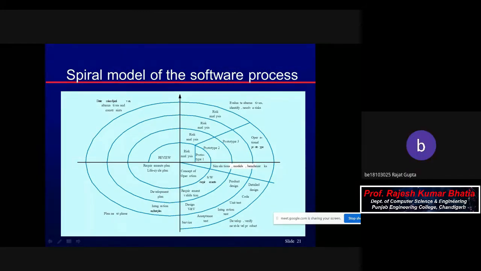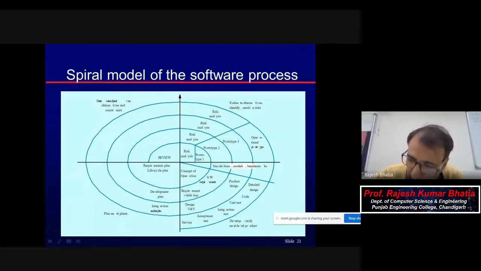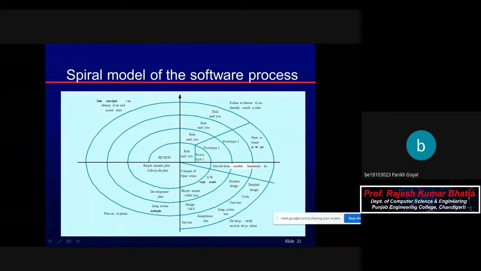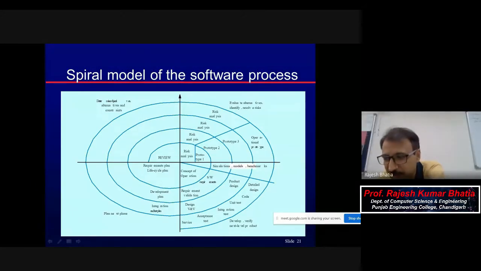So a risk would be something which is harmful to the development of the project, or which hinders the development of the project. Yes, absolutely. Anything else? So risks are the chances of the system getting into a failure state. In the failure state, very true. Anything else?